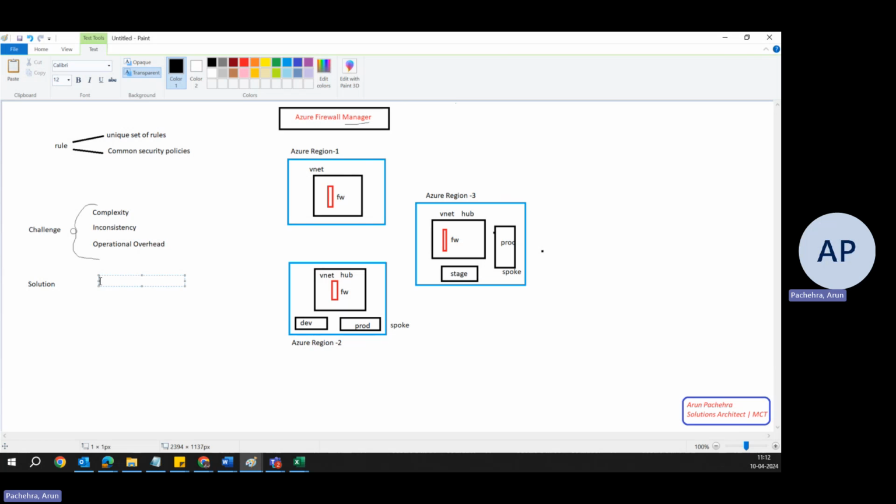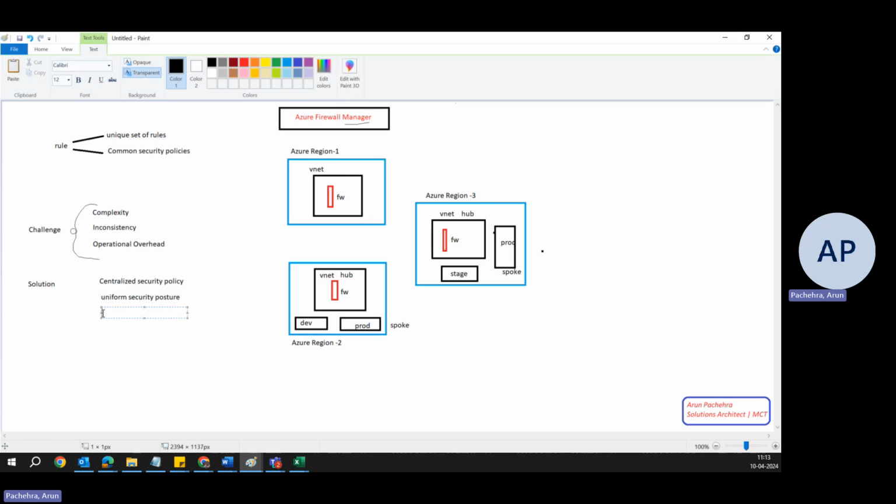What it will do, it will create a centralized security policy that includes the common rules to block malicious traffic. This policy is managed from a single location. That's why it's a centralized security policy. Then automatically apply this central policy to all the Azure Firewall instances across different regions and environments, ensuring uniform security posture. So complexity is gone, inconsistency is gone, because it will apply automatically to all the firewall instances, same kind of policies. So uniform security posture.